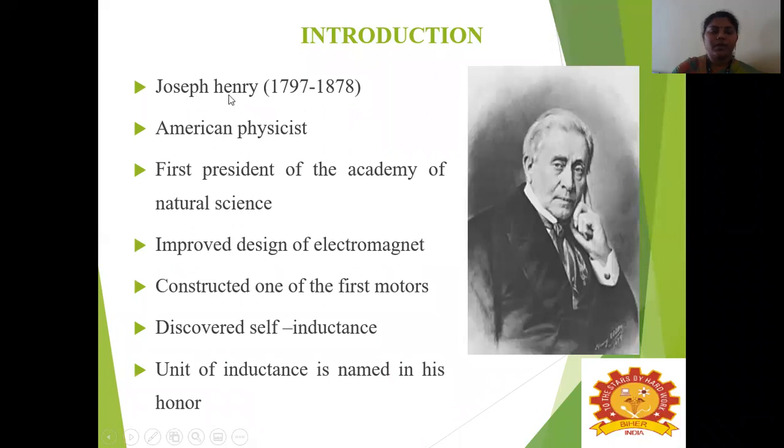Next, Joseph Henry. He is an American physicist who discovered inductance. He lived from 1797 to 1878, and he was the first president of the Academy of Natural Sciences. He improved the design of the electromagnet, and he also constructed one of the first motors too, and he discovered self-inductance. In honor of his name we gave the unit Henry as the unit of inductance.